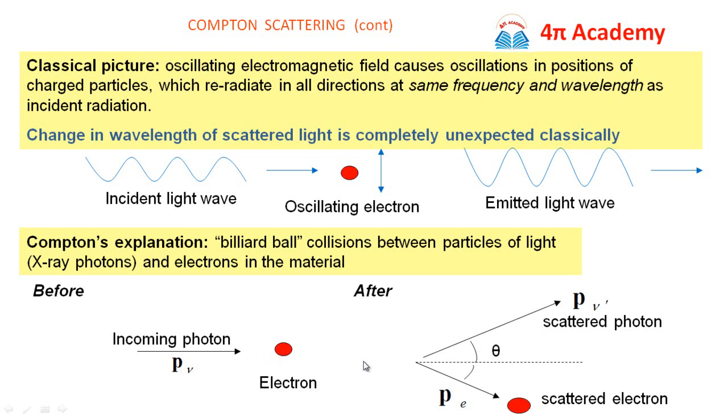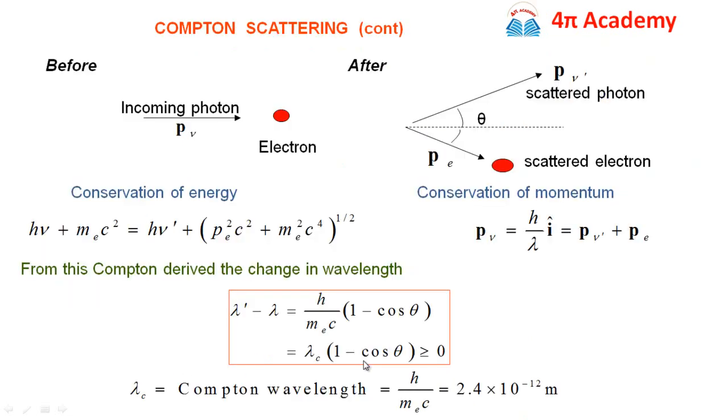So the incoming photon strikes the electron, the photon gets scattered in another direction, and the electron also recoils. Therefore this collision is like a billiard ball collision, for which we can apply the principles of conservation of energy and conservation of momentum.